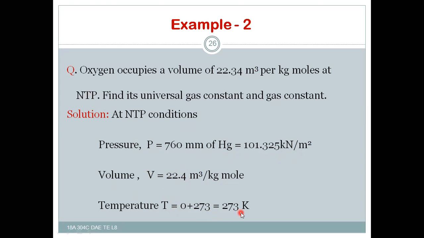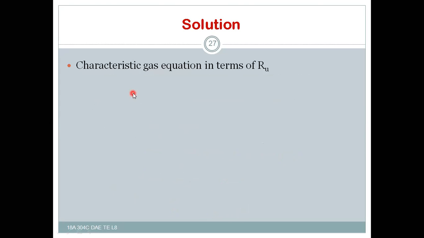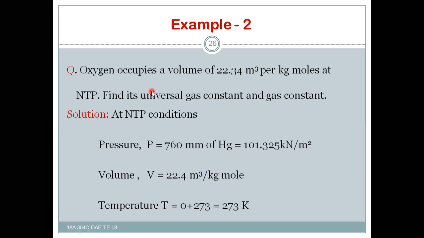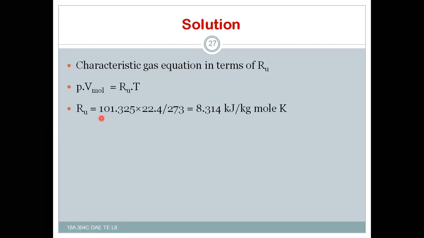So by characteristic gas equation in terms of Ru, that is P V mole is equal to Ru into T. Ru is known for us already, that is 8.314 kilojoule per kg mole Kelvin, and this 101.325 into 22.4 by 273 is simply the same value for any gas. 8.314 is the universal gas constant.